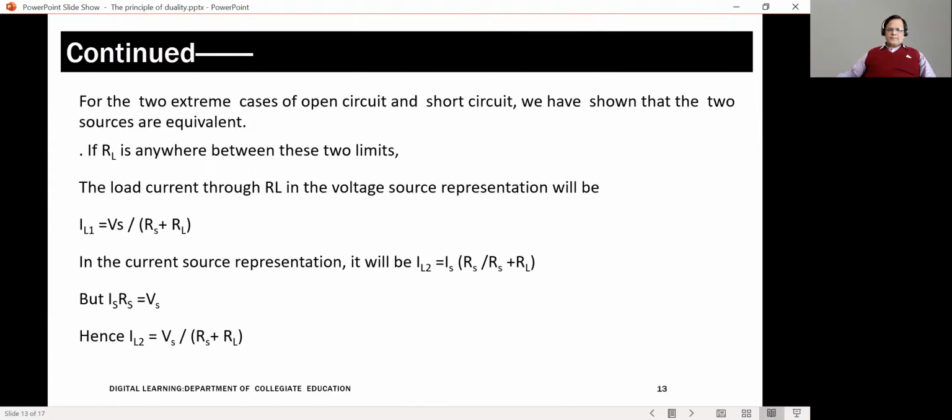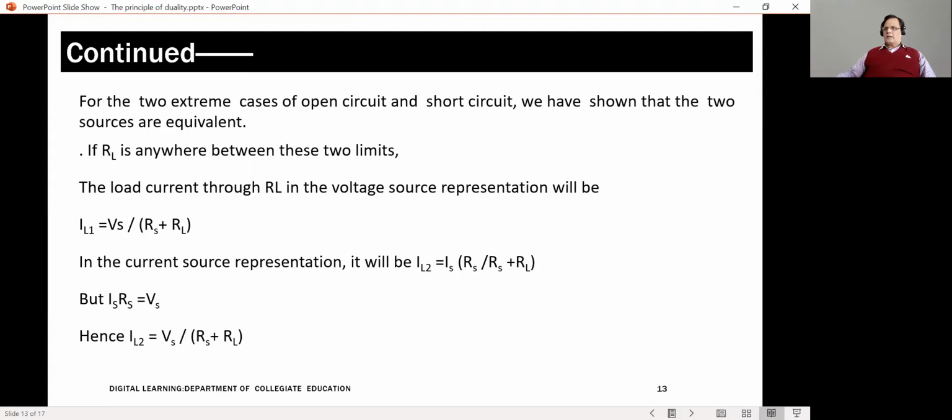In other words, the load resistance RL draws the same current from the supply irrespective of whether you represent it as a voltage source or as a current source.